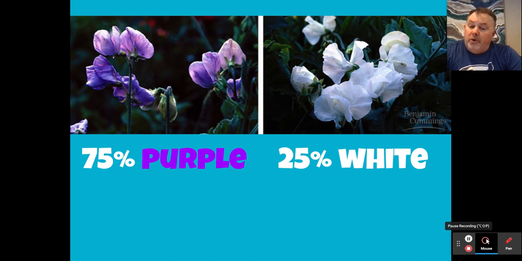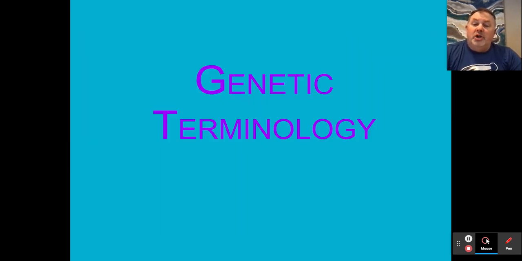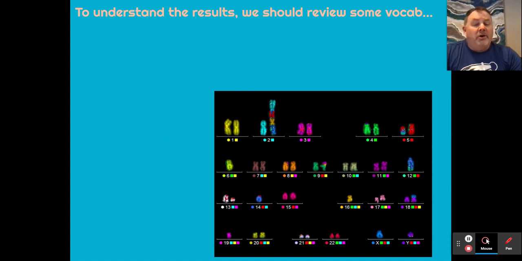So again, Mendel noted this after hundreds of plants, and he got the same results every time, approximately 75-25 every time he conducted this observation and experiment. So why was that? Good keen observation on his behalf, and that's what we're going to discover. Why? So before we do that and look at some problems that you can do on your own, let's look at some terminology. In other words, some basic terms or vocabulary. And to understand the results that we just saw, we need to review some vocabulary.